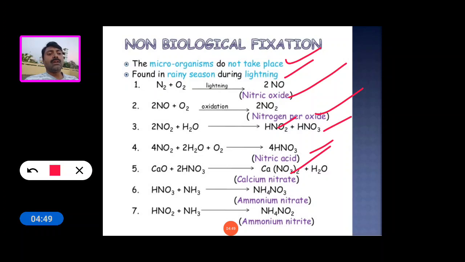And nitrate and ammonia combine to form ammonium nitrate. Plants can receive nitrogen in these salt forms.